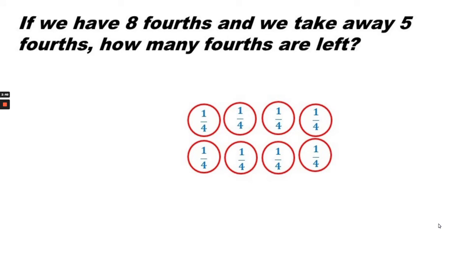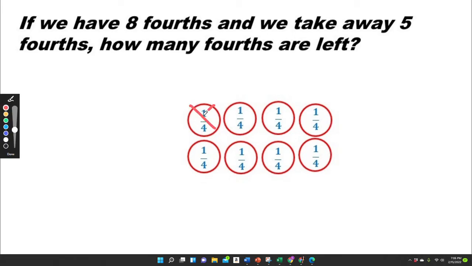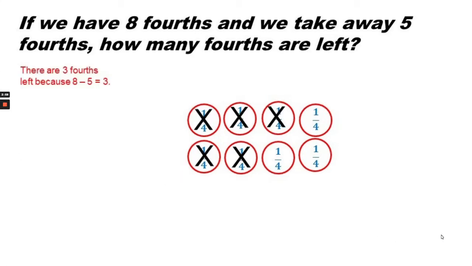If we have 8 fourths and we take away 5 fourths, how many fourths are left? There are 3 fourths left because 8 minus 5 equals 3.